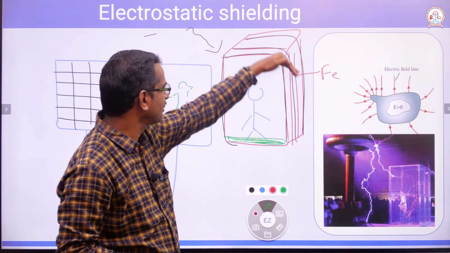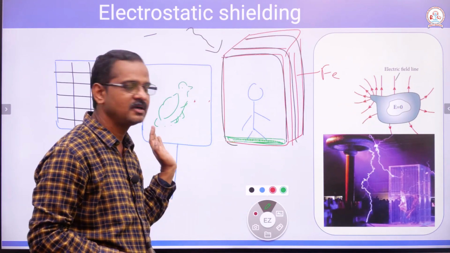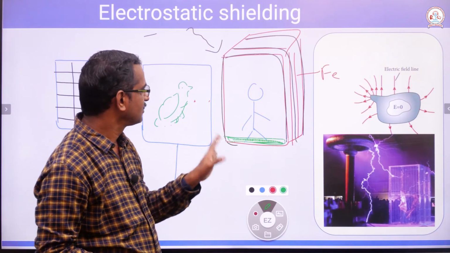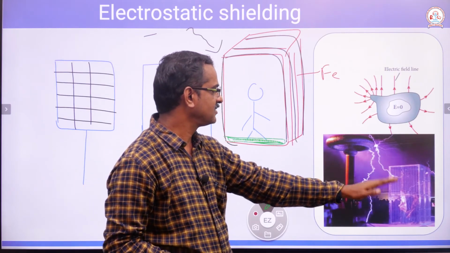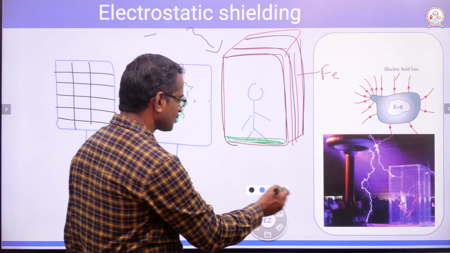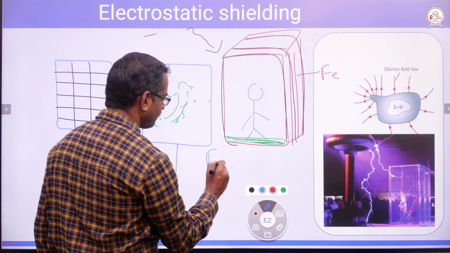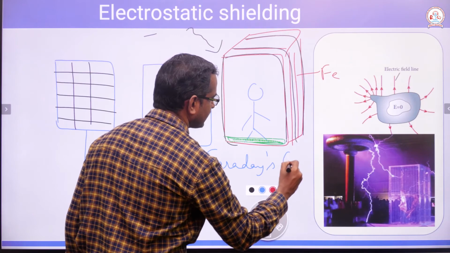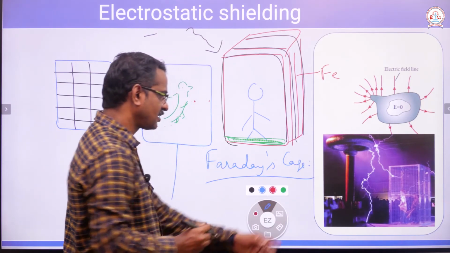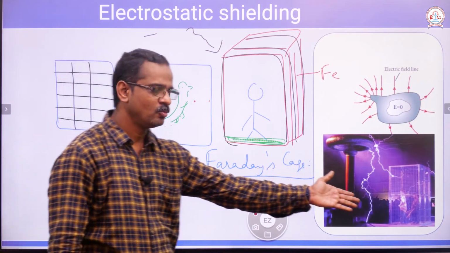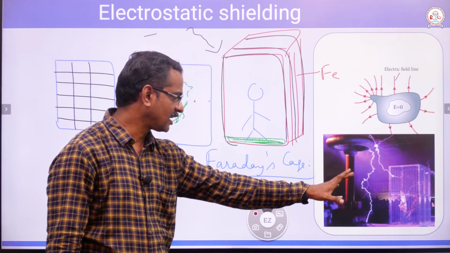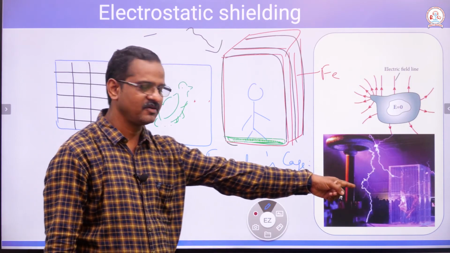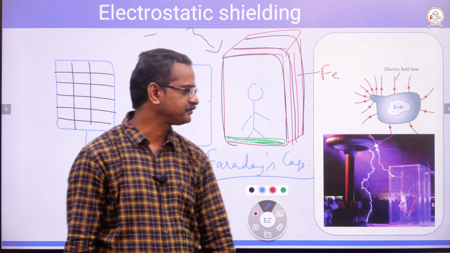Even though charges are flowing on the outer surface, they leak to the atmosphere due to corona discharge. So we will be safe. This is called Faraday's cage. Faraday, F-A-R-A-D-A-Y, Faraday's cage. Beautiful videos are there on YouTube. You can just watch them. There are live videos of Faraday's cage activity on YouTube.